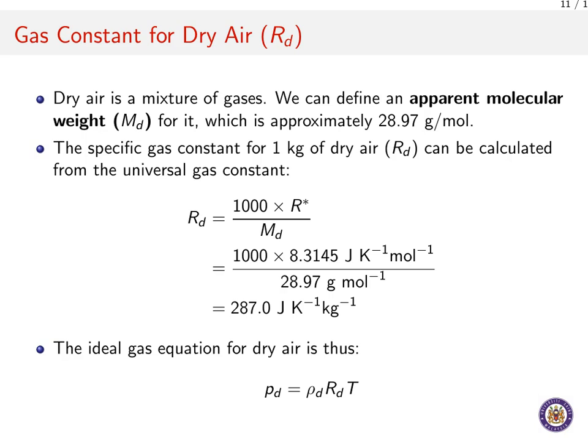Using this value, we can then calculate a specific gas constant just for dry air, which we denote as R sub d. The calculation is straightforward. We take the universal gas constant, R star, and divide it by the apparent molecular weight. The result is a number you will see again and again, 287 joules per Kelvin per kilogram. This allows us to write a very convenient form of the ideal gas equation specifically for dry air. P sub d equals Rho sub d times R sub d times T.